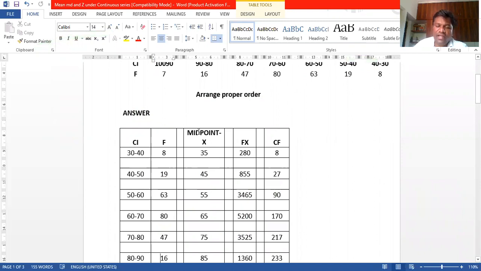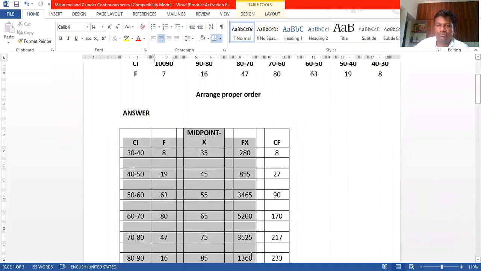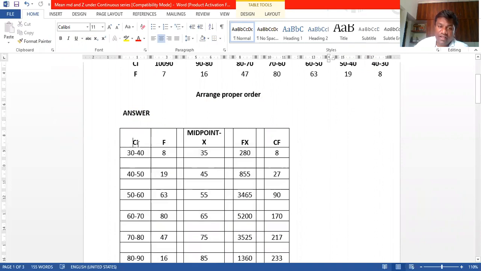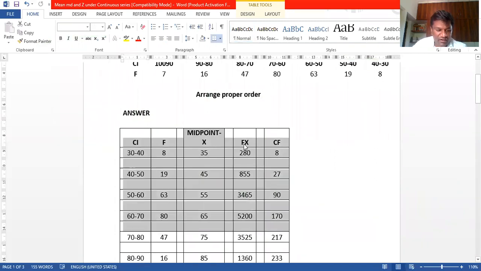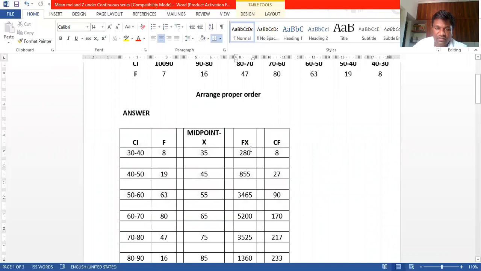You can make a separate table like this up to here. I'm showing you. If you want to find out the mean, you have to find out this one. Again, if you want to find out the median, you have to take this one. But here, fx you don't take it. Don't take fx in a median. Then in the mode, it is very simple: f is the maximum frequency, that you have to take care.